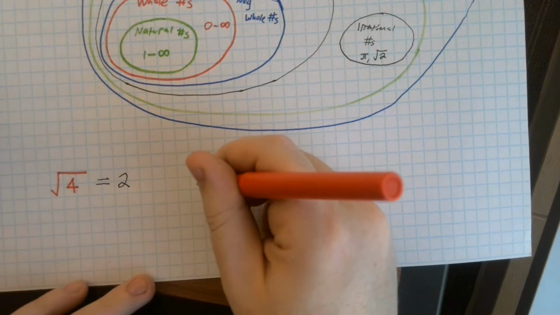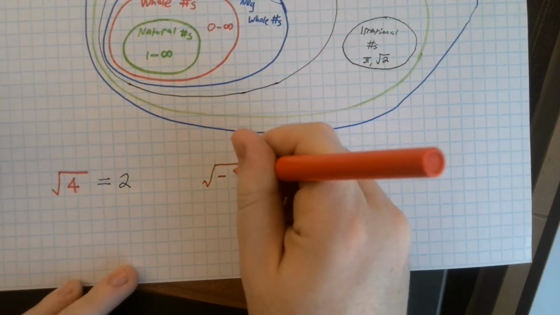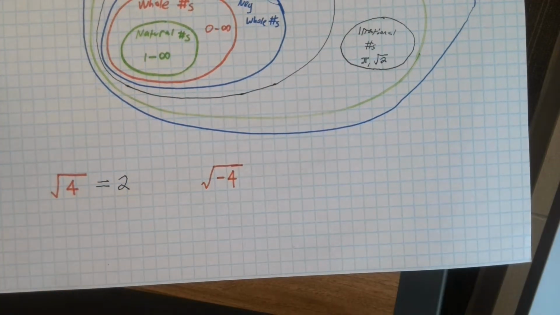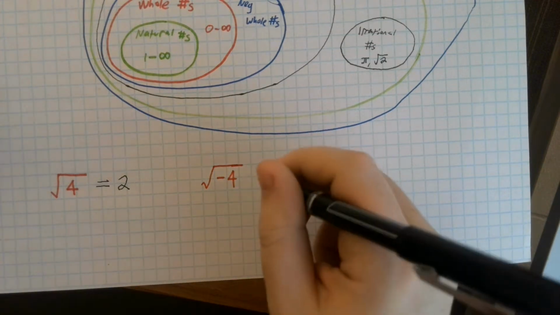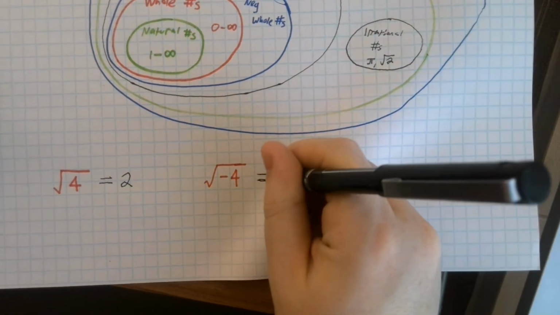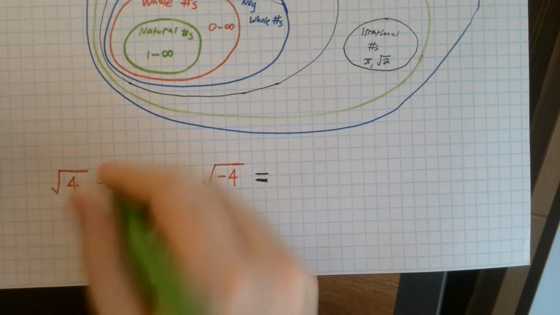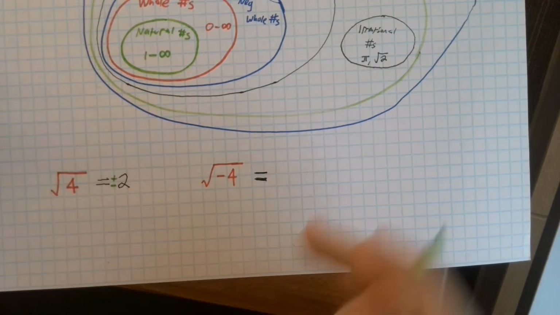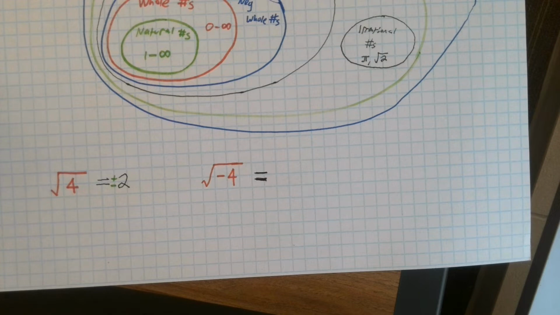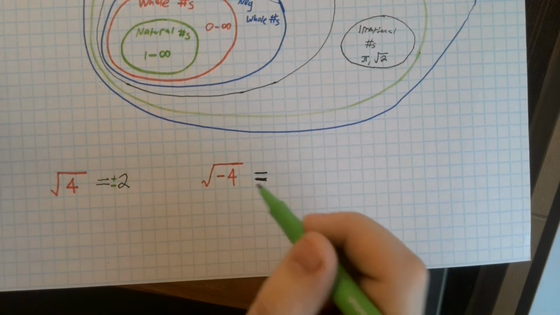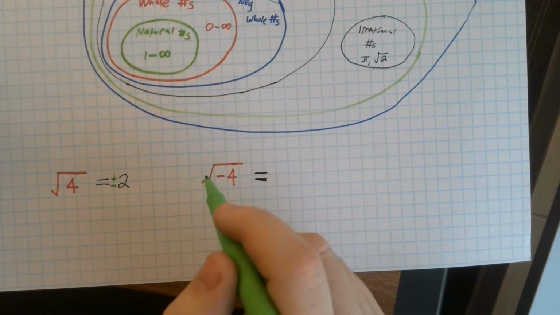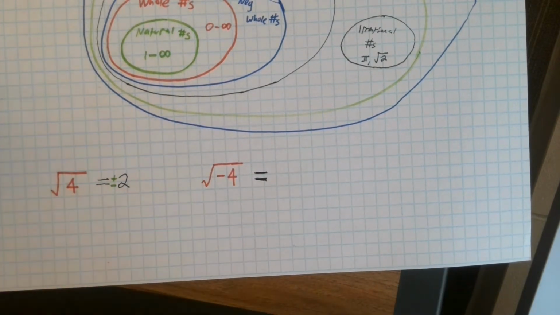But if I asked you to find the square root of negative 4, even if you plug it into a calculator, it would tell you the same thing. Mr. Strager, there's no such thing as a square root of negative 4. Even though it seems like there should be, right? It almost seems like the square root of negative 4 should be like negative 2, but that's not so. Remember that whenever we square root something, we get a positive and a negative version. So the square root of 4 is positive and negative 2 already. The square root of negative 4 can't be negative 2 because negative 2 times negative 2 is positive 4. So what gives?